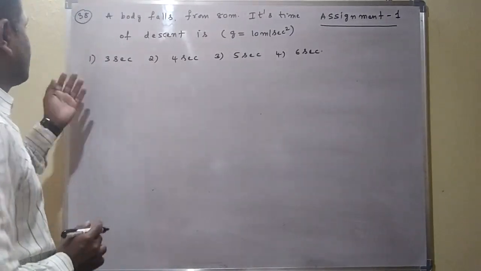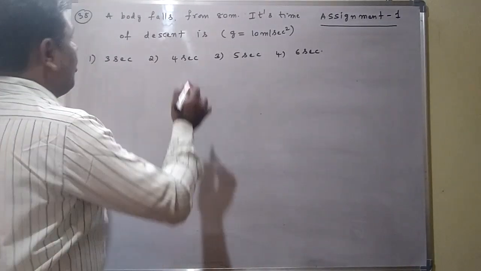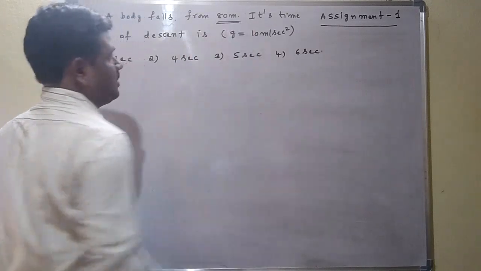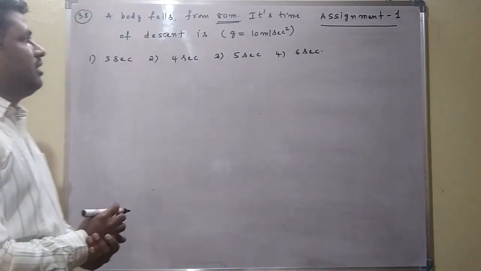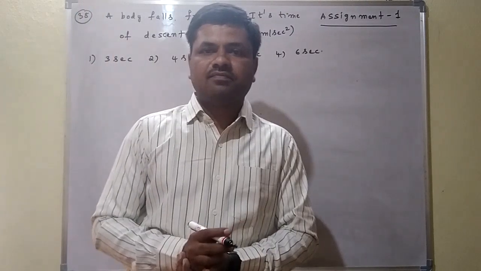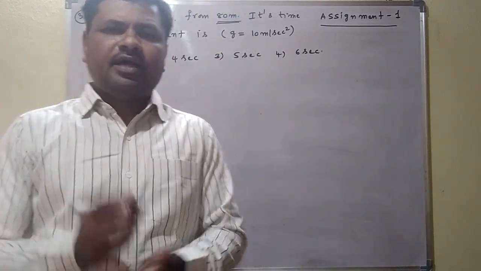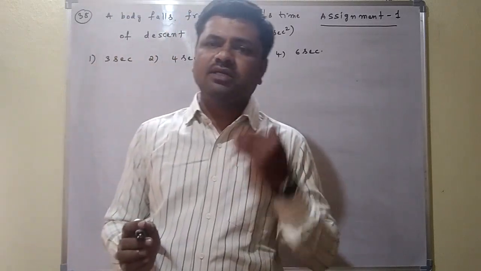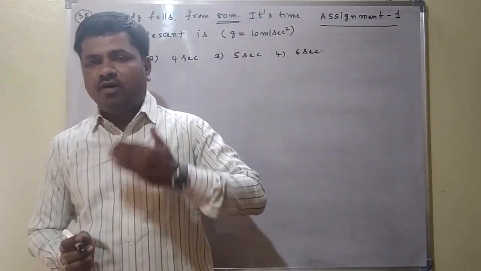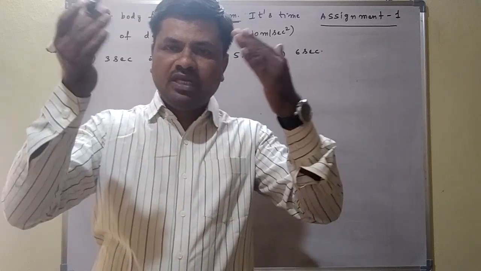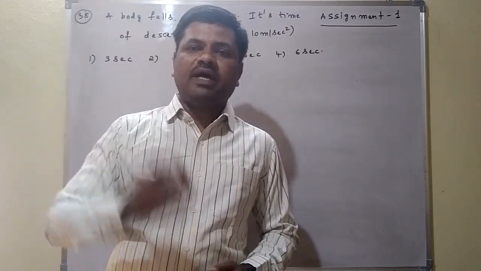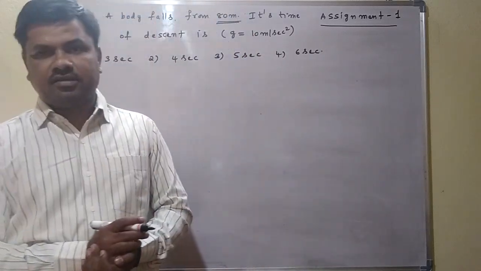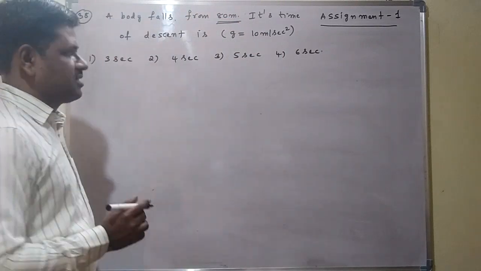See, next question, question number 38. A body falls from 80 meters, which means it falls from 80 meter height. The time of descent is what they are asking. Time of ascent means the time taken by the body to reach the maximum height. That is called the time of ascent. Time of descent means the time taken by the body to reach the ground from maximum height. That is called the time of descent. But here the time of descent is asked.